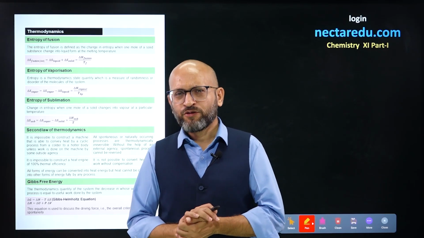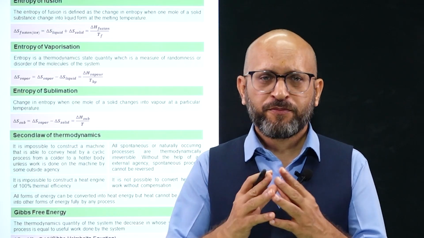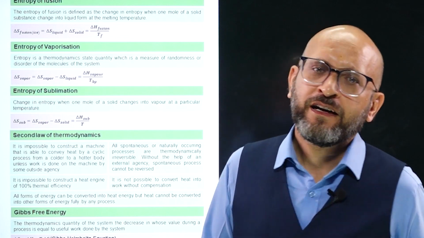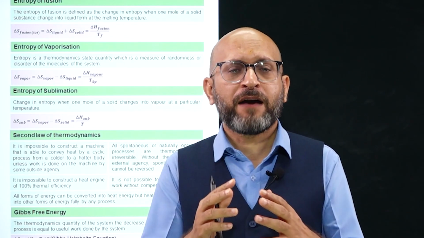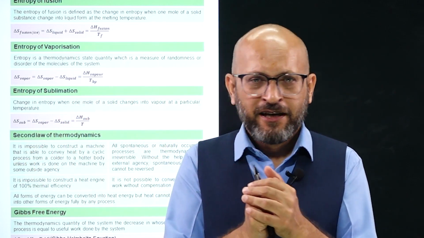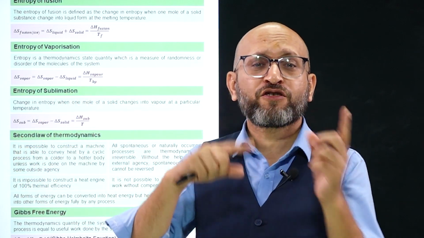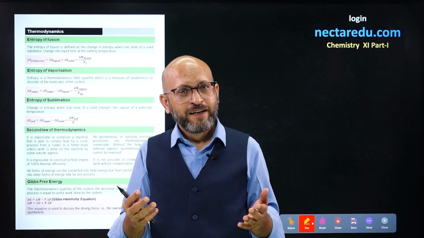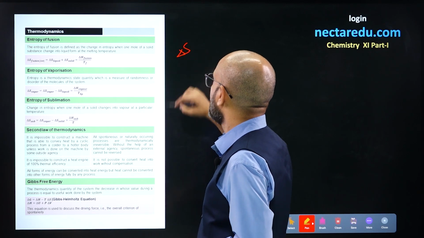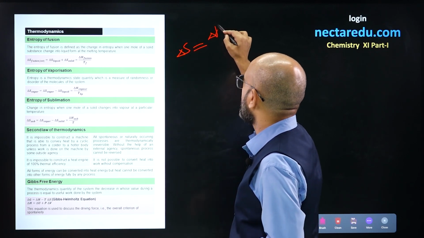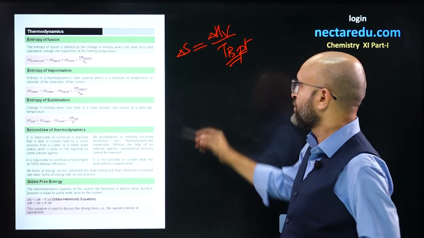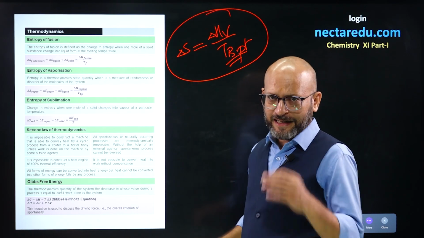So we are now calculating entropy of fusion, entropy of vaporization and entropy of sublimation. As the process says, for example, entropy change in the process of vaporization, what will happen? Liquid will convert into vapors. So the change will be entropy of vapors minus entropy of liquid, right? For that, we have a basic formula that says delta S at boiling point will be enthalpy of vaporization upon boiling temperature or boiling point, whatever you call that. So entropy change in a vaporization process can be calculated like this.